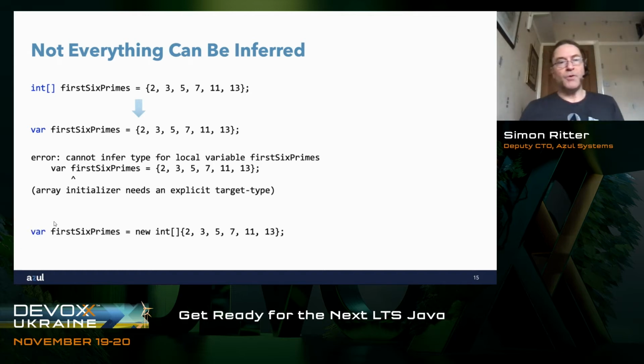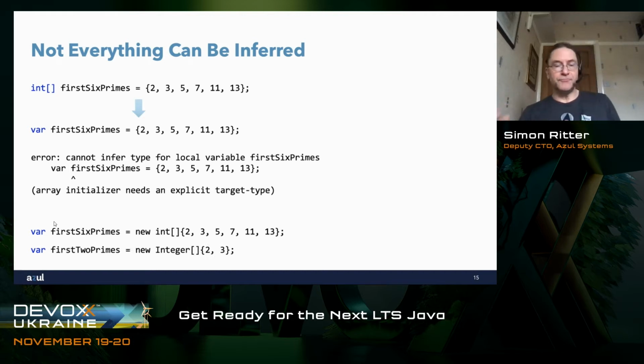One of the things we could do here is say var first 6 primes, and then specify and force it to use a particular type. So we're saying new int array, and then our values, because now the compiler can say, oh yes, you are dealing with an int array, so I can say what first 6 primes type is explicitly.